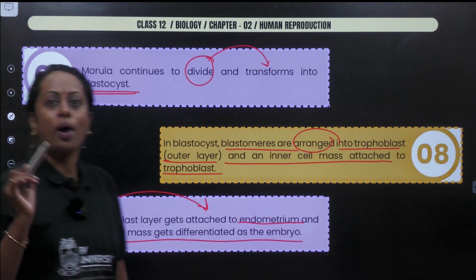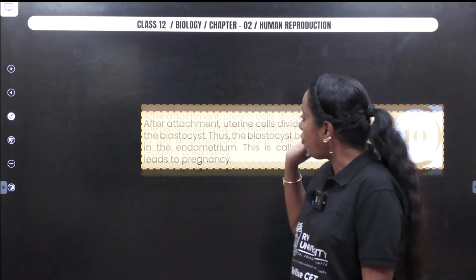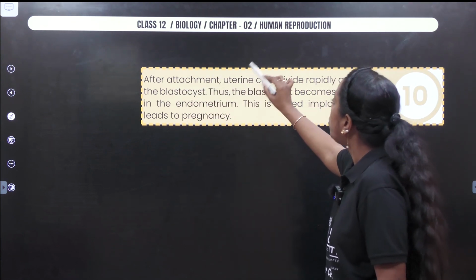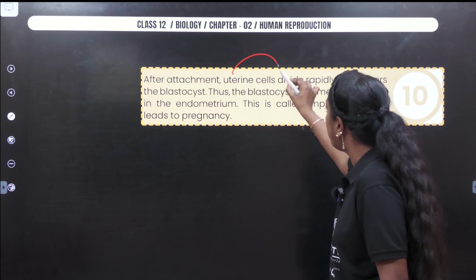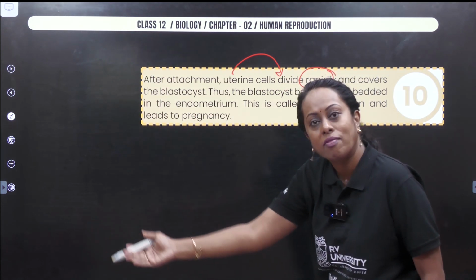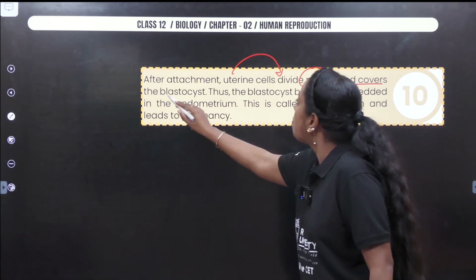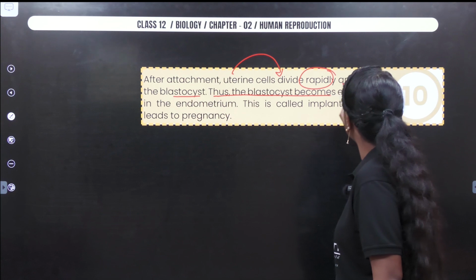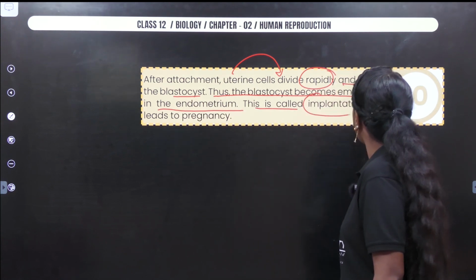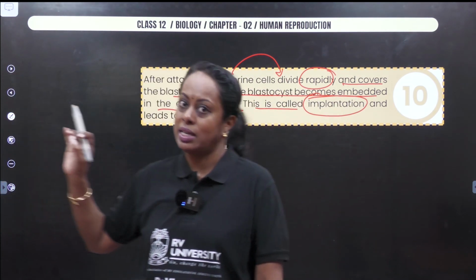So, I hope you have followed all these particular steps. And if you have followed, let us complete it. After attachment, the uterine cells divide rapidly. It's like a protective capsule which is going to cover that particular blastocyst which got implanted. Thus, the blastocyst becomes embedded into the endometrium. This process is called implantation. Starting with this, we say pregnancy phase.